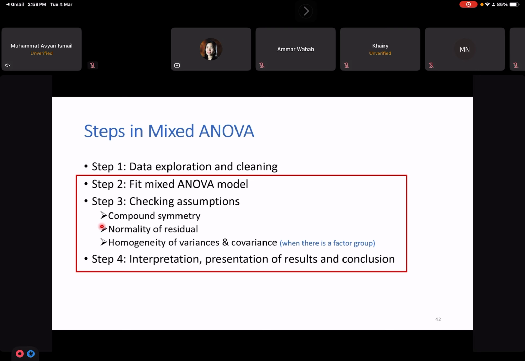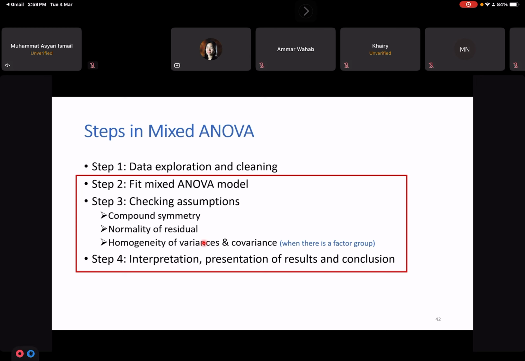Look back at the steps again. We have 4 steps here, but in step 3, we have an additional assumption we need to check, which is homogeneity of variance and covariance. When there is a group factor, we need to check the variance and covariance, because we want to make sure the variance and covariance between the two groups are almost the same.